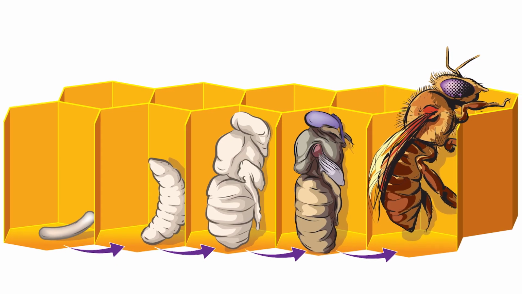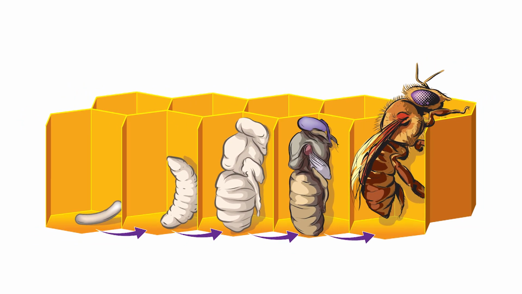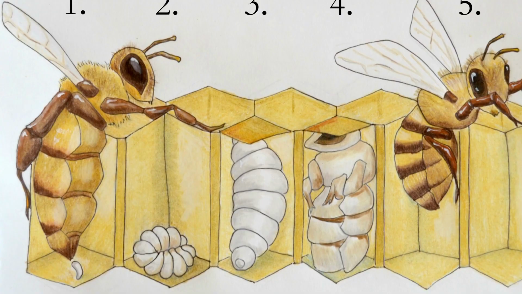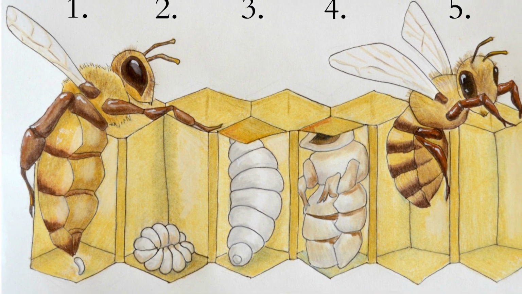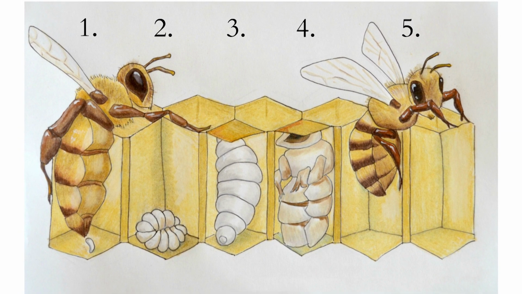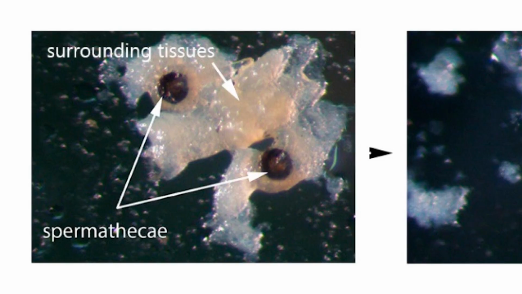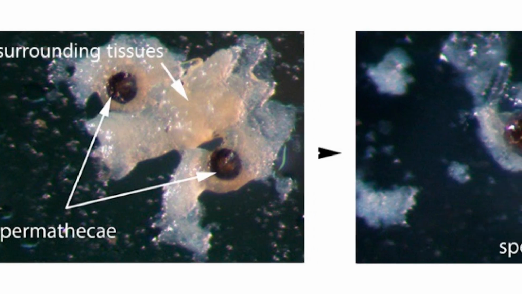In honeybees, the unfertilized egg develops into male and fertilized eggs develop into female. How can the same female produce both fertilized and unfertilized eggs? A female honeybee has a chamber or a sac-like structure called spermatheca associated with the female reproductive system. The sperms deposited by the male during copulation are stored in the spermatheca.